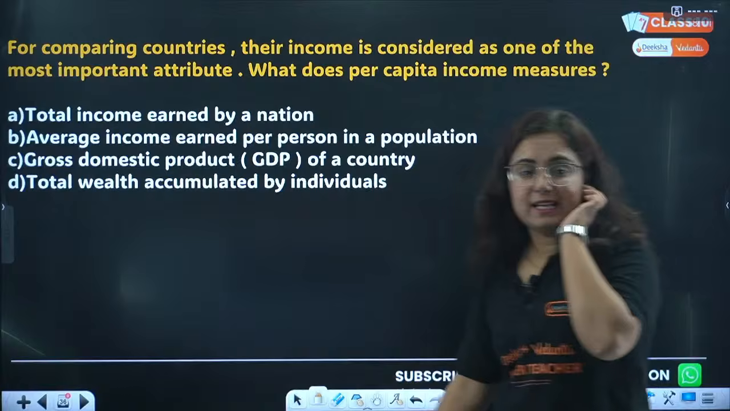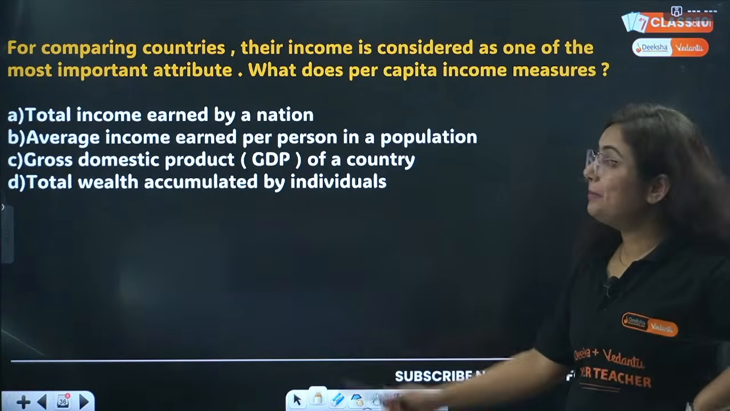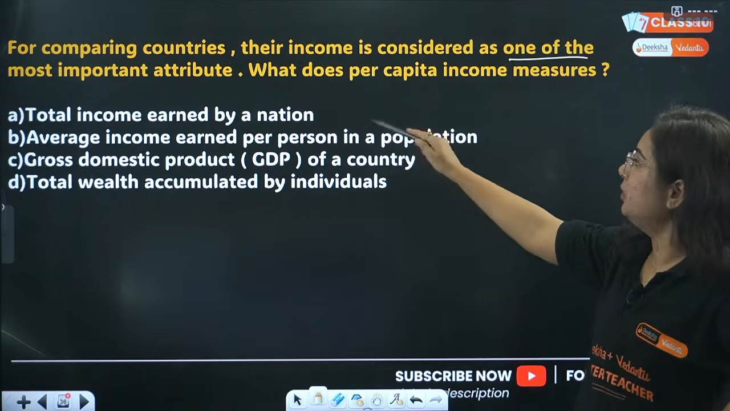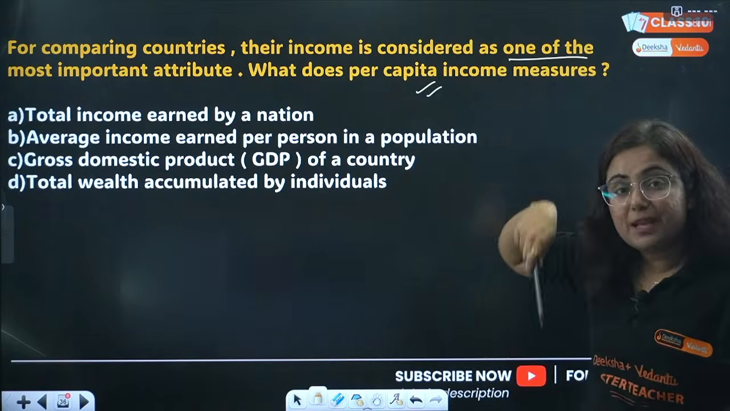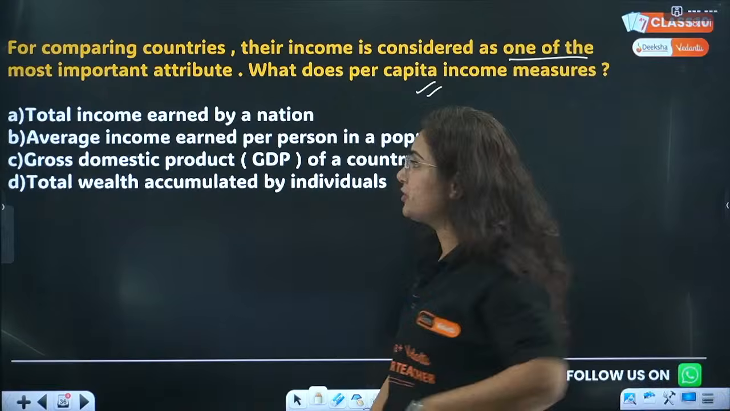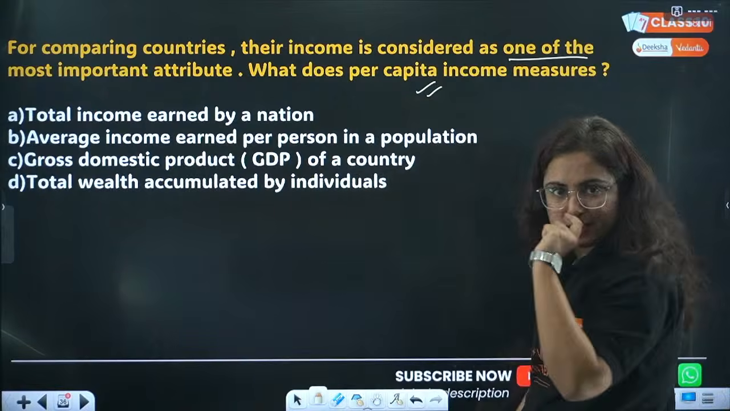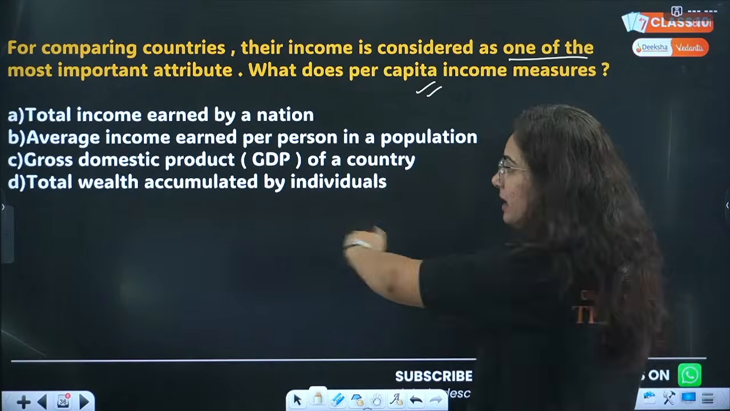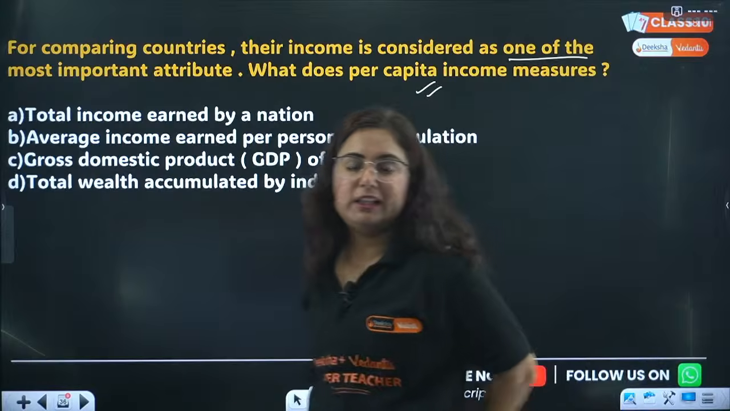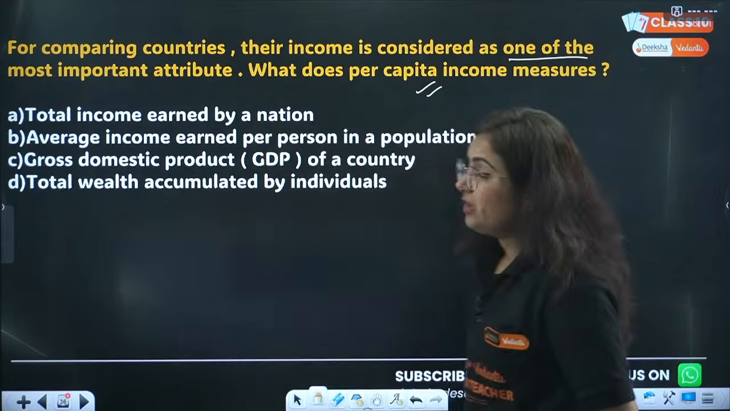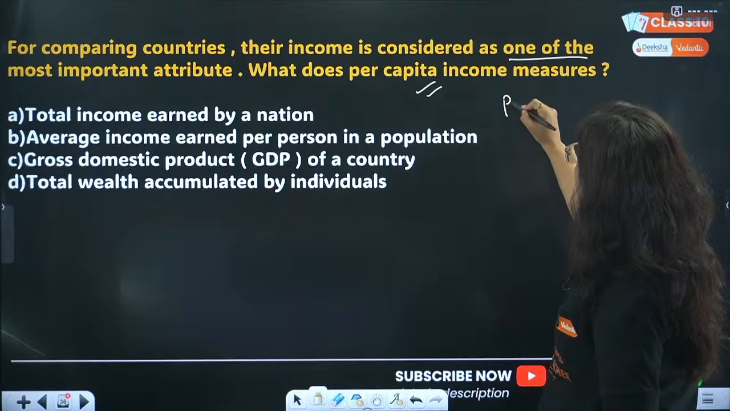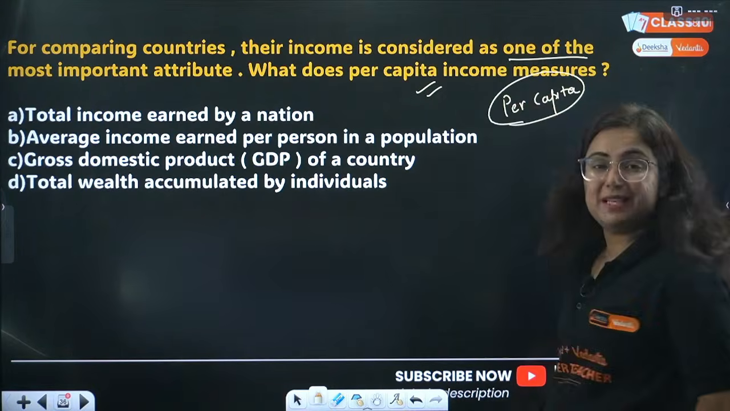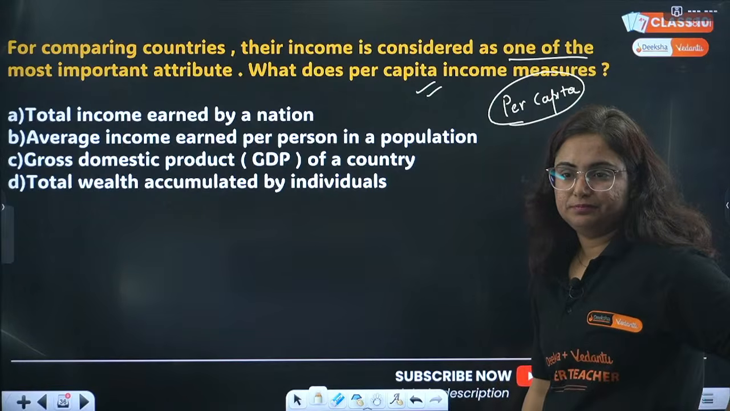For comparing countries, their income is considered as one of the important attributes. What does per capita measure? Is it the total income earned by a nation, the average income earned per person in a population, GDP, or the total wealth accumulated by an individual? Basically, what does per capita income, PCI, measure?